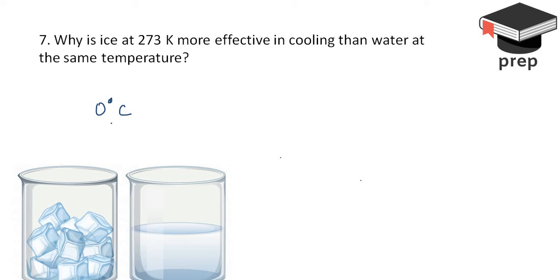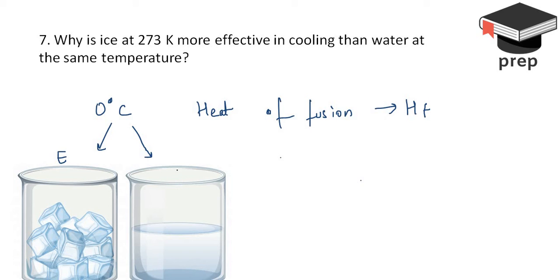So at 0 degrees Celsius, water can exist in both the forms, that is solid and liquid. The only difference lies in the heat of fusion, or specifically latent heat of fusion. So in this particular case, when you talk about ice, it is having, let's say, some energy which we can denote as E, and let us denote latent heat of fusion as HF.